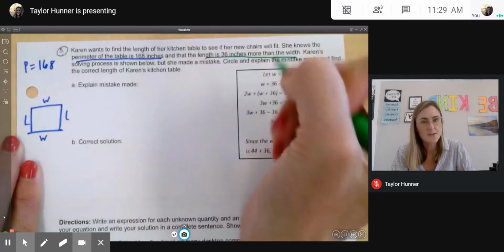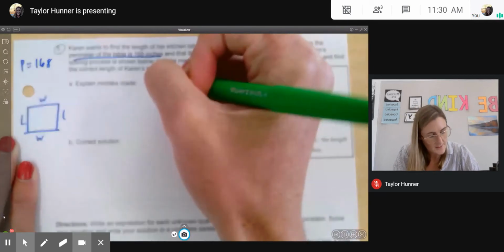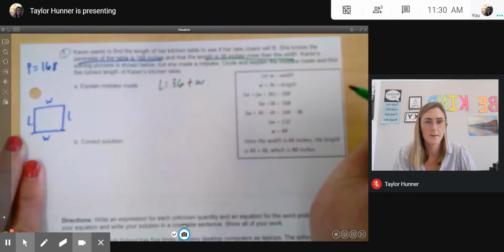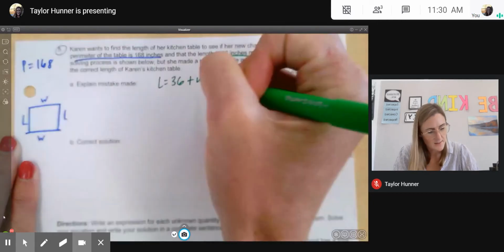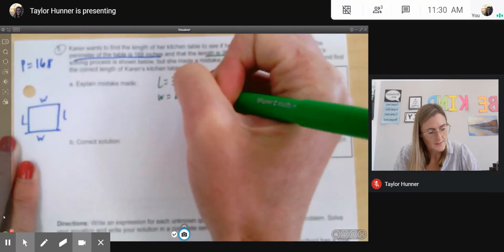Okay, well, I'm just going to write this down. The length is 36 more than the width. That means that I just said the length is L and the width is W.